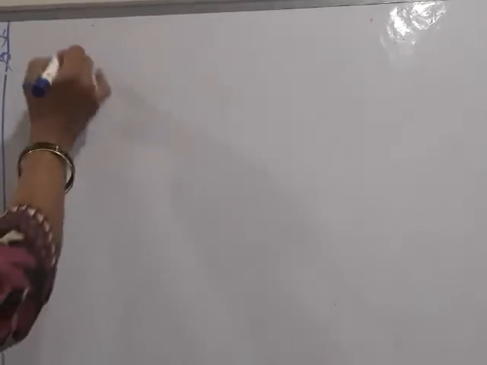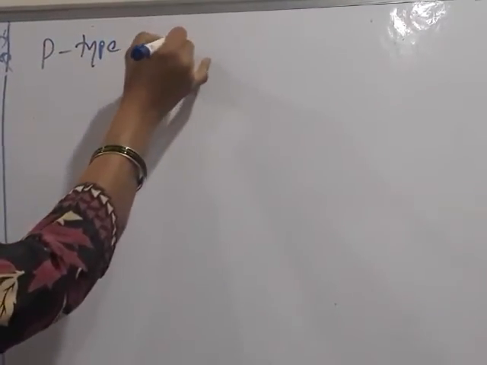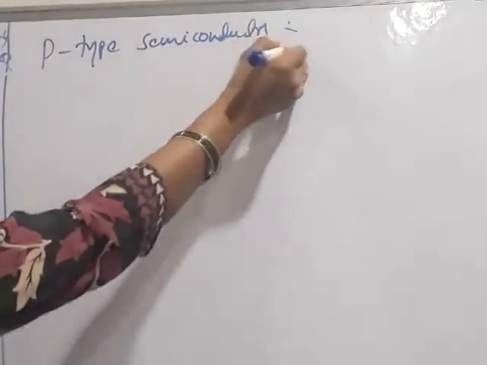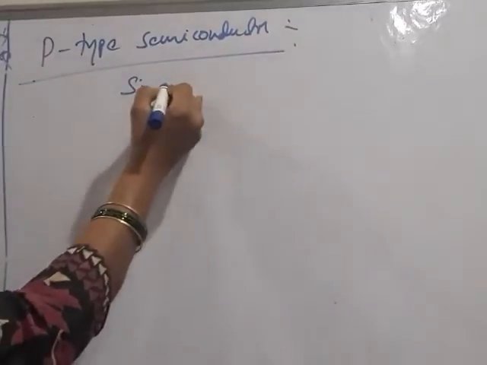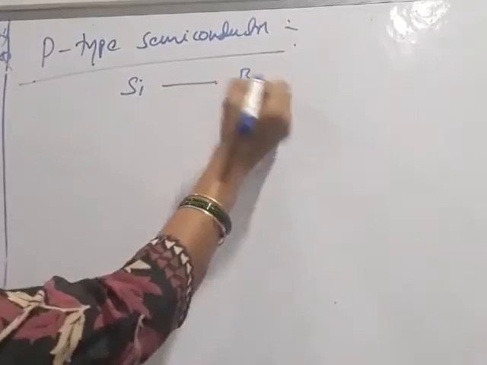Next, P-type semiconductors. These are also formed due to the doping process. Here silicon is doped with a 3A group element, for example boron.